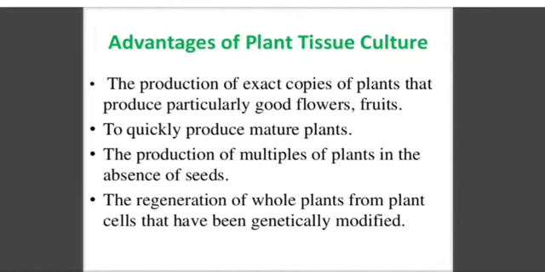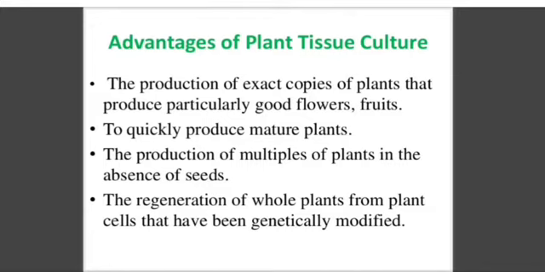The second is to quickly produce mature plants. By these techniques we can produce mature plants very quickly, in a short time. The next is the production of multiple plants in the absence of seed. When seed is not available, or we do not use seed, we can still produce multiple copies of the plants. This is a very good advantage of plant tissue culture.